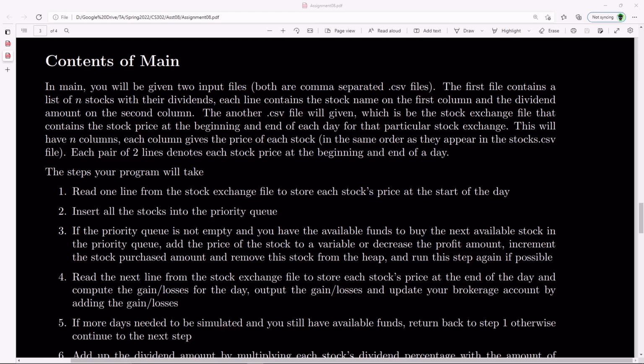All right, so I could go ahead and read this for you in this video, but I think we all know how to read, or at least I can kind of read more or less. Hopefully I spelled comma correct. I think that's two M's as opposed to this. That's the right spelling of comma. So just to make this program a little bit more challenging, we're going to be using CSV files, but I promise it won't actually be too bad to parse. So you'll be given 2 CSV files.